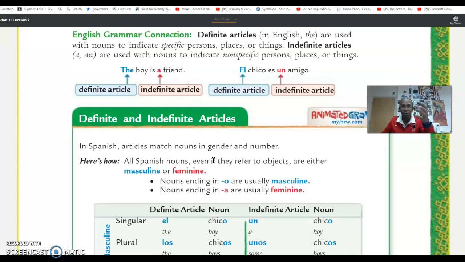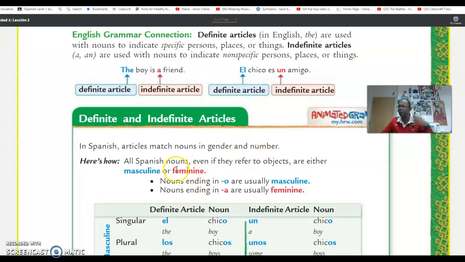A masculine word ends with an O, and a feminine word ends with an A. And it also has to match in number. If a noun ends with OS, it's masculine and plural. If it ends with AS, then it's feminine and plural. So it has to match in gender and number.